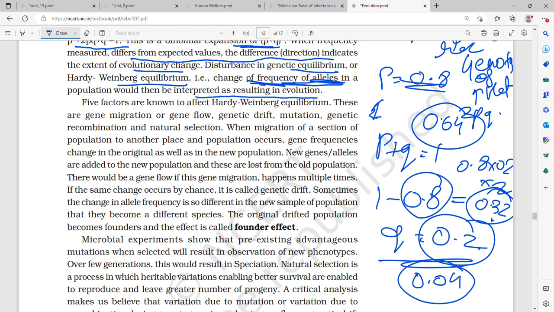5 factors are known to affect Hardy-Weinberg principle. These are gene migration or gene flow.